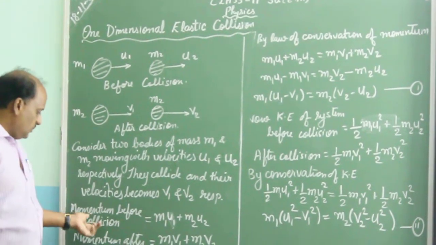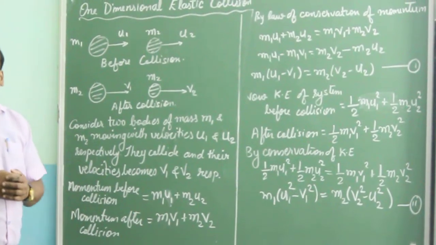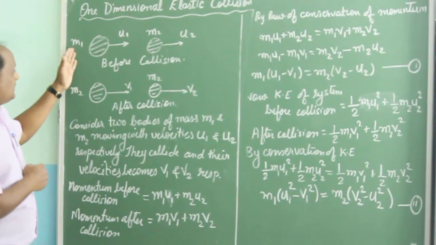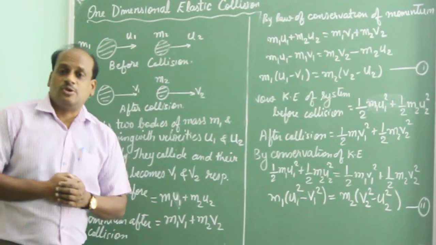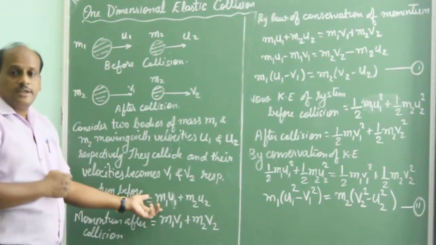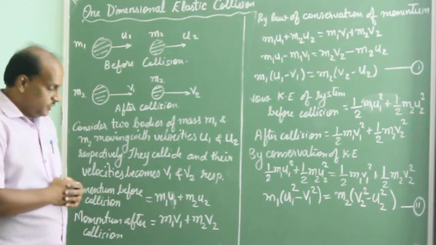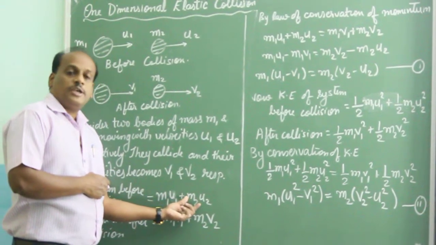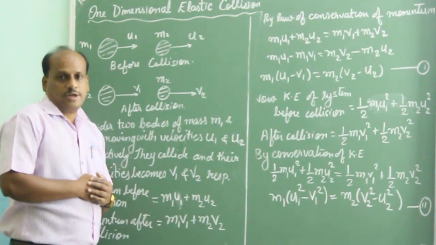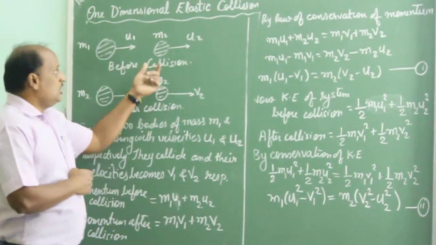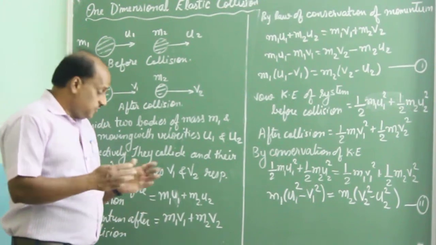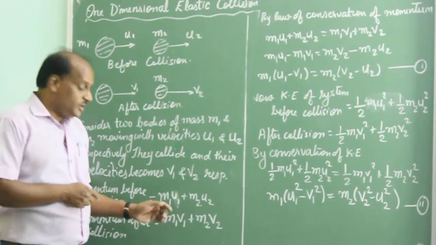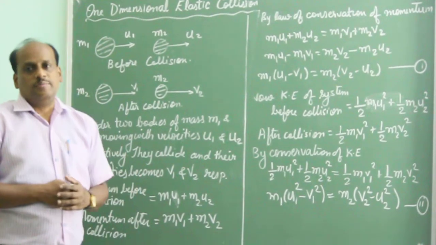So momentum of the system before collision will be m1 u1, that is momentum of the first particle, mass into velocity. You know, mass into velocity is called momentum. So momentum of the first particle is m1 u1, before collision, plus m2 u2, mass of second particle into velocity of second particle. So for the whole two particle system, the momentum before collision will be m1 u1 plus m2 u2.